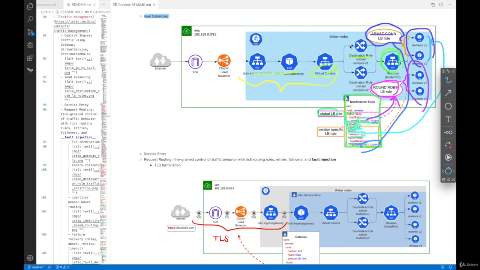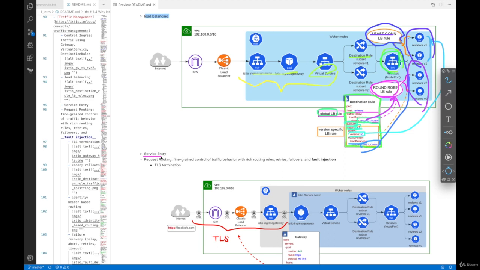So Istio is going to provide you much more fine-grained, more complete control over traffic and network inside the Kubernetes cluster. Next feature is service entry. Service entry is really about registering external DNS to the Istio service registry and service discovery. By default, all the Kubernetes cluster's services are added to the Istio service registry.